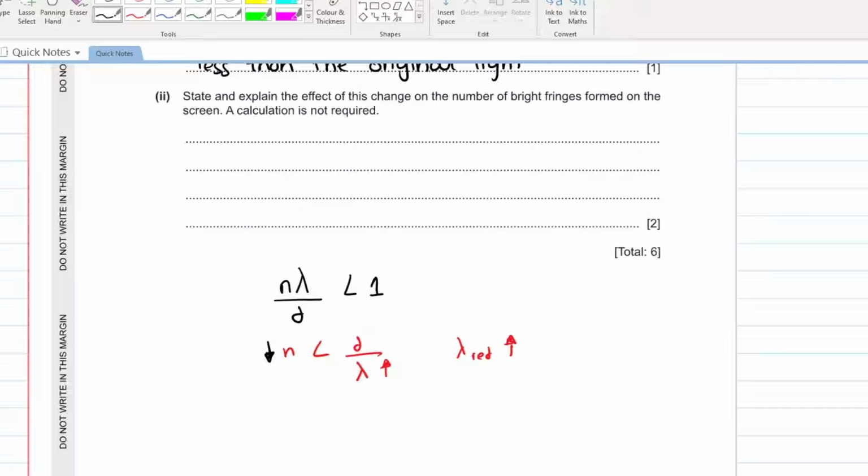Maximum number of orders decreases. If your maximum number of orders decreases, what will happen? Total number of bright fringes will be less. Beta, total number of orders भी क्या कर जाएंगे? Decrease.